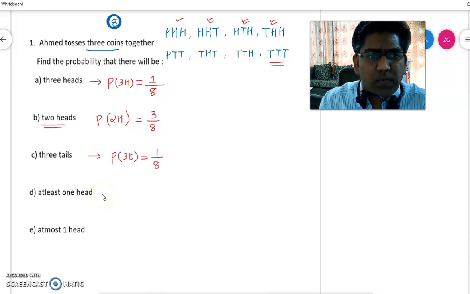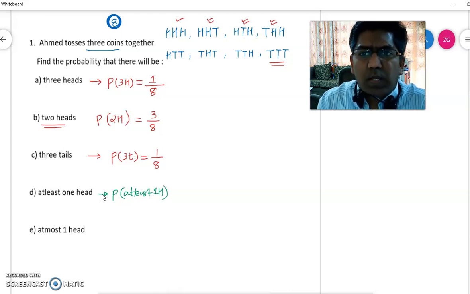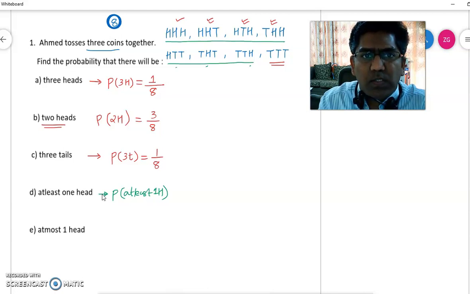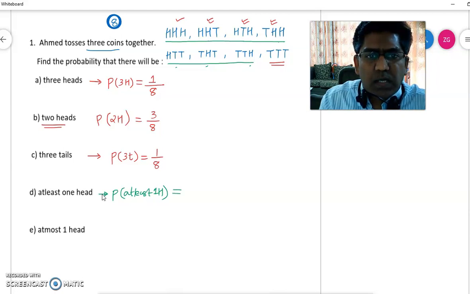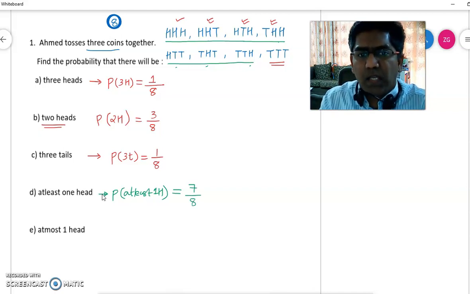Now the next question is, find the probability of getting at least 1 head. At least means minimum. You need a minimum of 1 head. So you can have 1 head, 2 heads or 3 heads. So we can take all these possibilities. This one has only 1 head, this is our minimum. It can have 2 heads or it can have 3 heads. So total possibilities are 7 options where you have at least 1 head out of 8. So the probability of at least 1 head is 7 over 8.